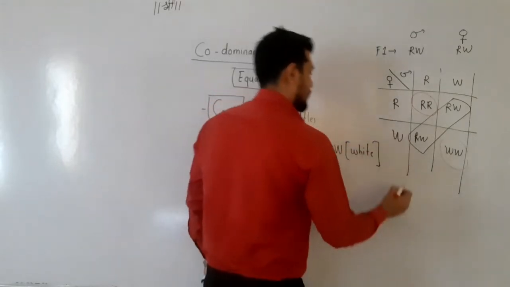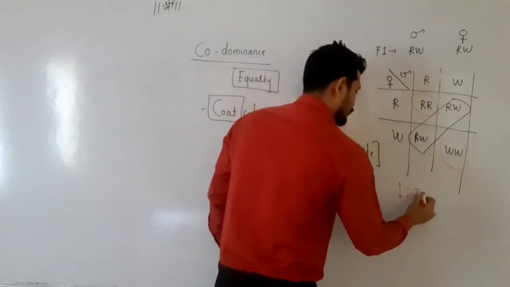So here the ratio obtained is again 1:2:1.